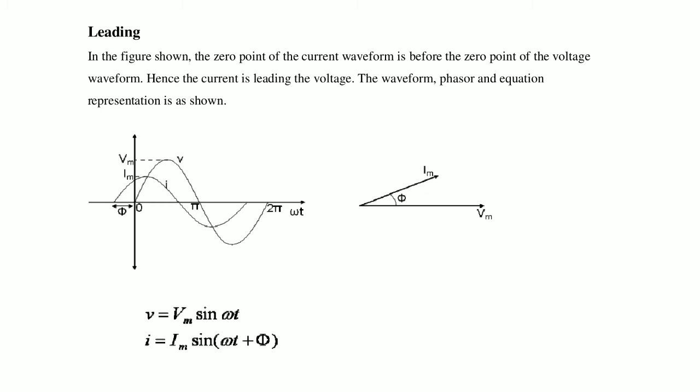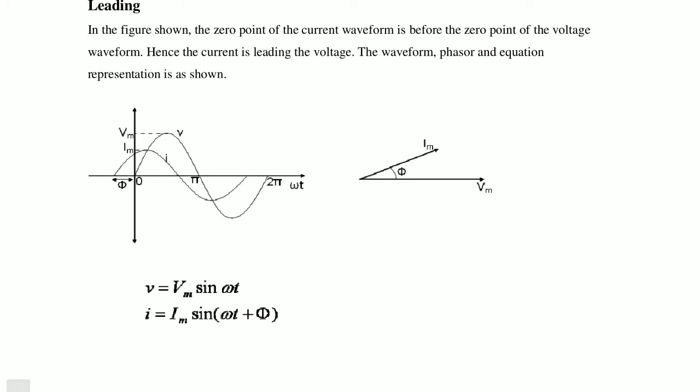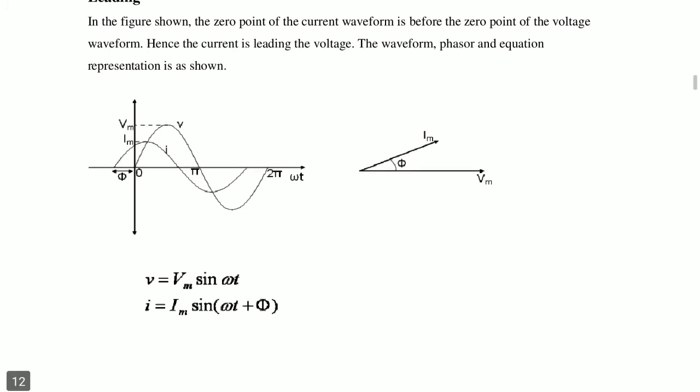Hence the current is leading the voltage with phi degrees. For the waveform, phasor and equation representation, the x-axis is the reference, taken as voltage Vm, and the current starts before, so it is drawn upward at a phi angle, Im.